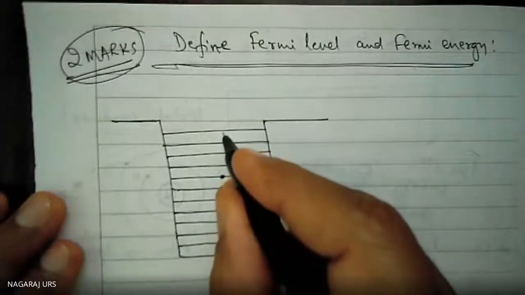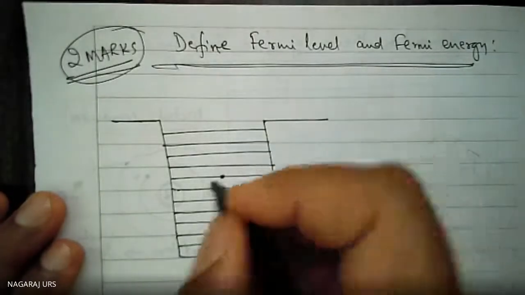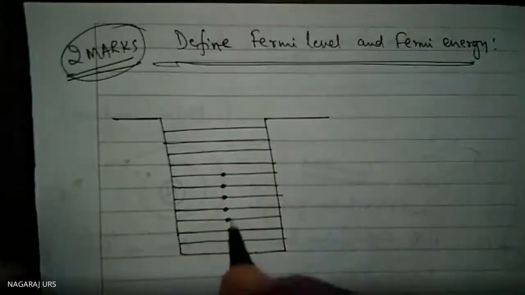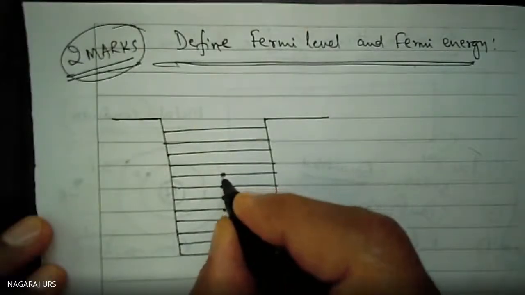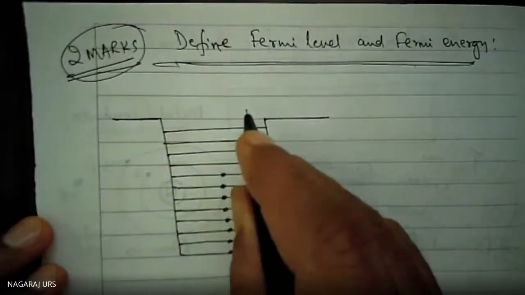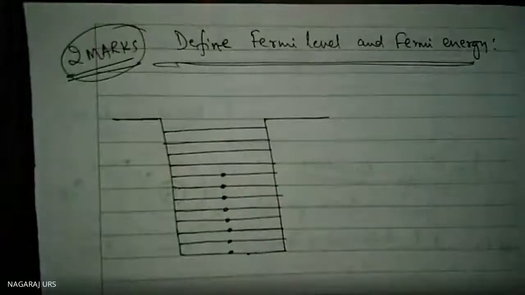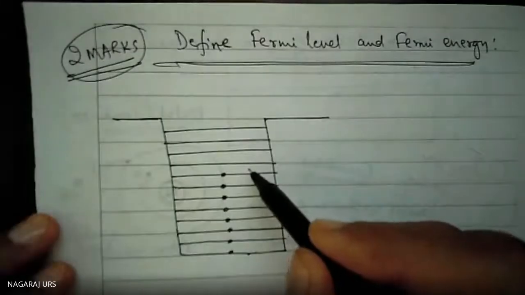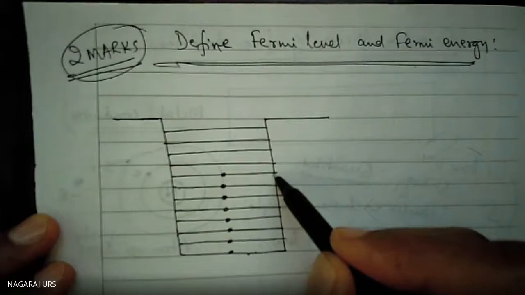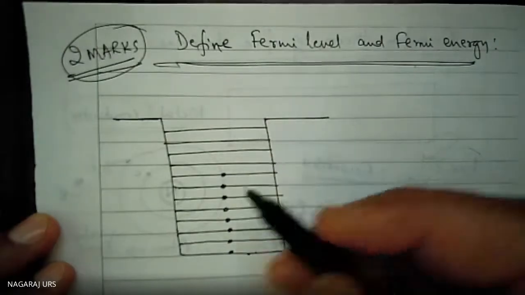Above this level, electrons are not filled. The number of electrons occupying from a particular level and above that level is equal to 0.